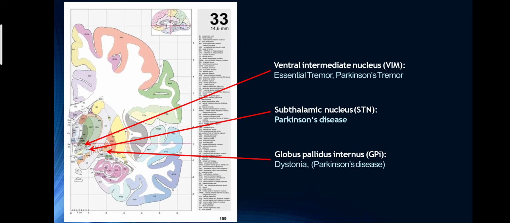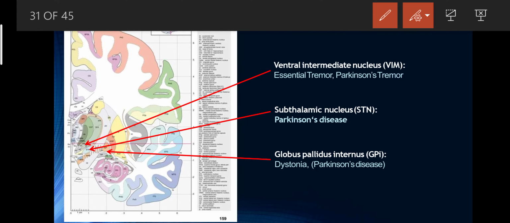So this is the center of neural control. Here are the different centers that regulate different activities, like the ventral intermediate nucleus that controls essential tremor.